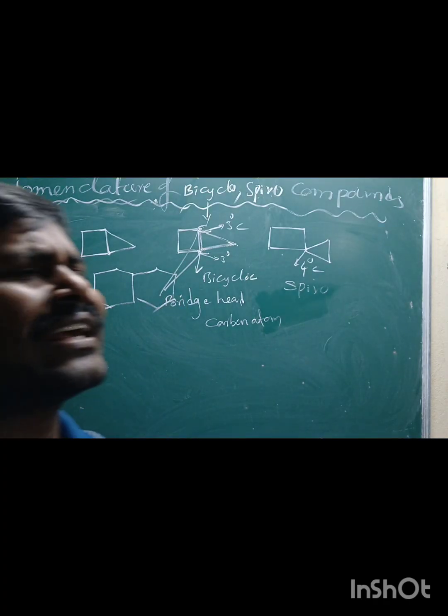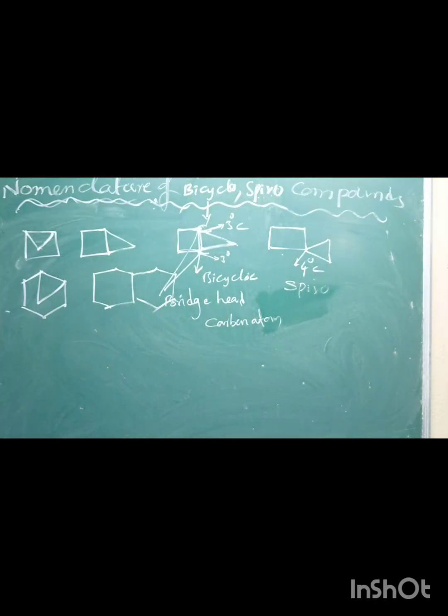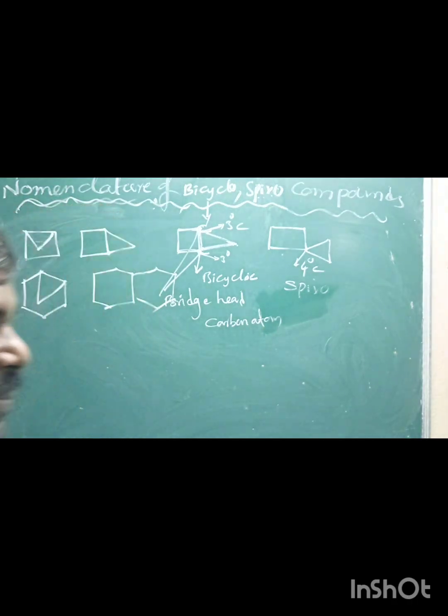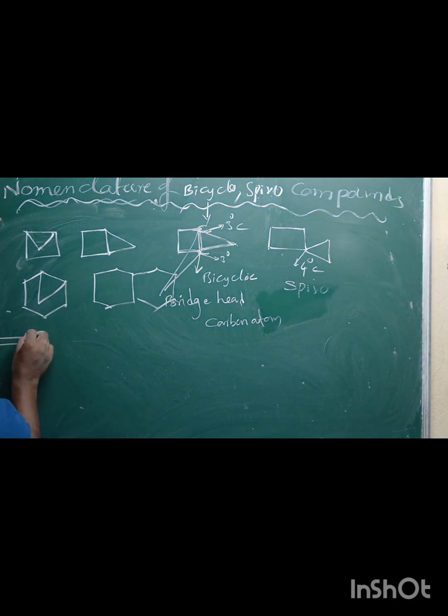How to write the name of bicyclic compounds? The IUPAC name of a bicyclic compound is obtained by adding the primary prefix bicyclo to the root word.